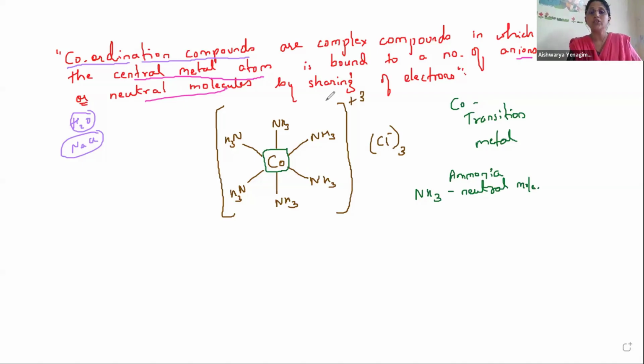Sharing, you will come to the conclusion that it might be a covalent bond. No, absolutely not. It is not a covalent bond. Why covalent bond? See, you have studied about ionic bond and covalent bond. Let me not repeat it to a greater extent, but still let us look at the definition of ionic bond. What is an ionic bond? The bond formed by complete transfer of electrons between the two atoms.